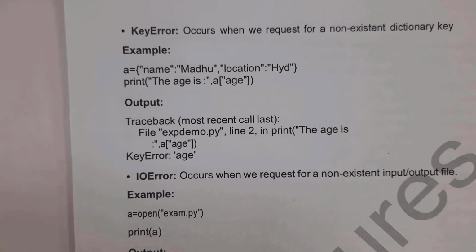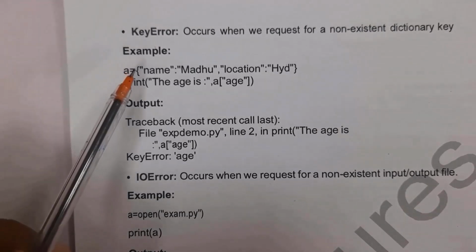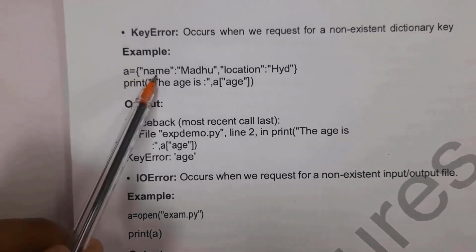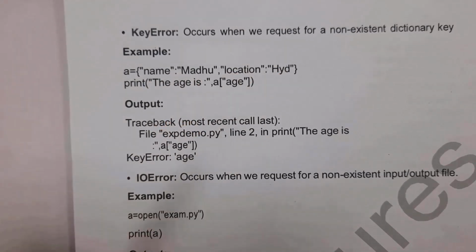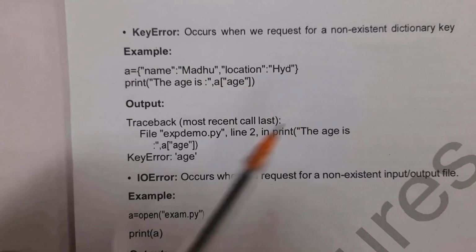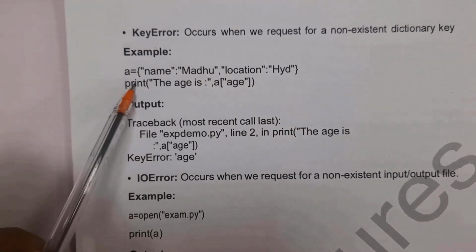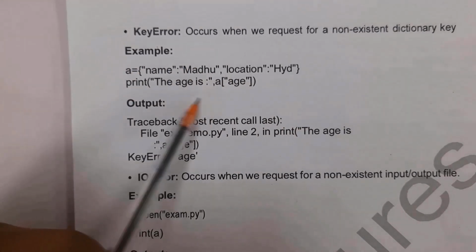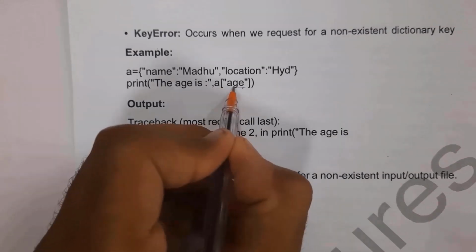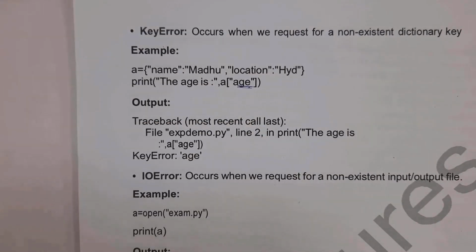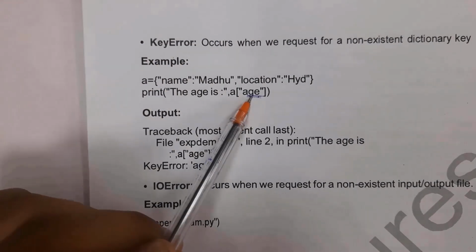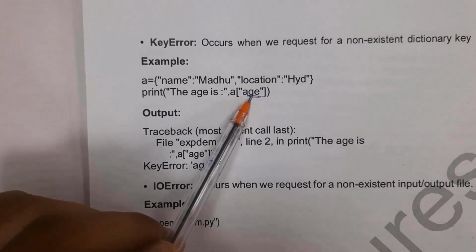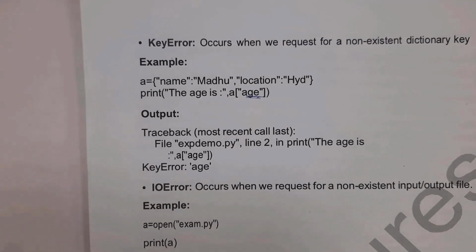Next I will explain key error. For example, here I wrote a equal to a dictionary. Inside curly braces I took key name and value Madhu, and similarly another key, location, and value Hyderabad. For example, here I write print, the age is, in double quotations, comma, a of age, where age is a key. Actually there are only 2 keys present in my dictionary, name and location. But here I gave age. Actually this age key is not present in my dictionary, so it will display key error. We get the output, that is, KeyError: age.